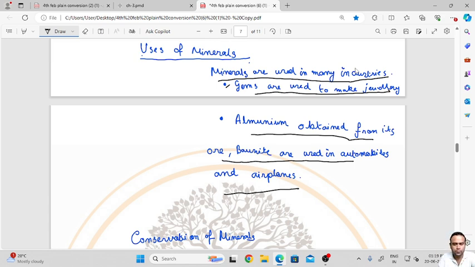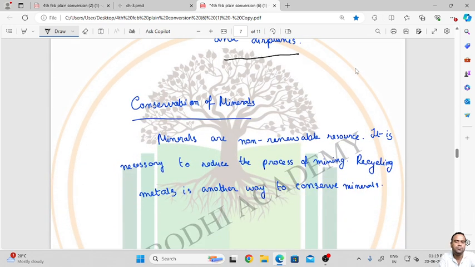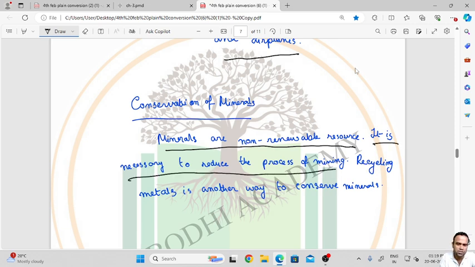Now we will come to the last and conclusion point, that is conservation of minerals. Minerals are a non-renewable resource. It takes thousands and thousands of years to form. It is necessary to reduce the process of mining. If you don't reduce mining, these resources will be depleted.